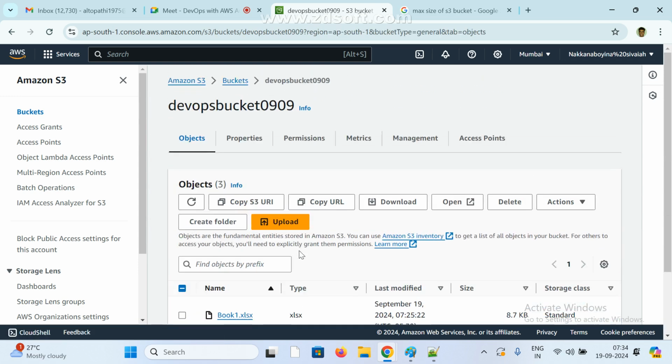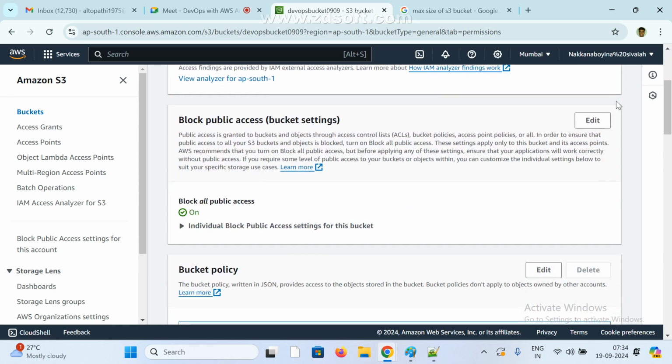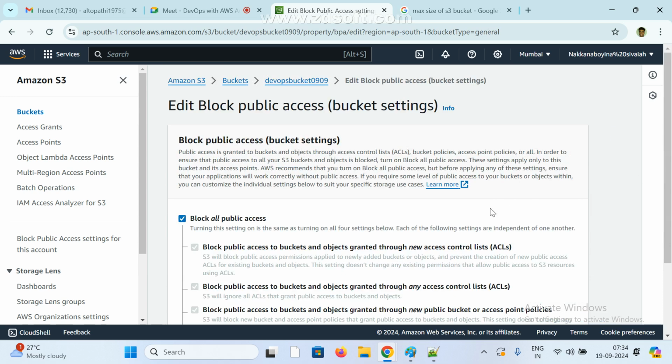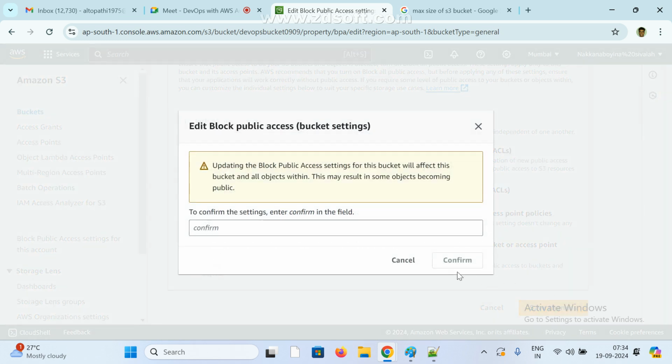File, permissions. Here, right? Edit, edit permission. So this is Block all public access. Clear? Select, save changes. Now confirm the settings, enter confirm in the field.